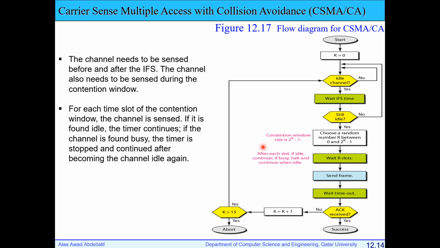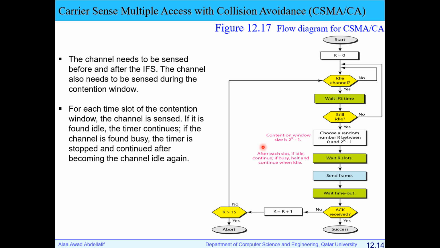So we started at the beginning with carrier sense multiple access, pure carrier sense multiple access, and we studied three main methods to sense and transmit my frame, the three persistence methods. Then we made the first enhancement with collision detection, and I defined according to signal level, if a station detects a collision, it can stop transmission, and we defined the minimum frame size and the minimum transmission time to detect a collision.